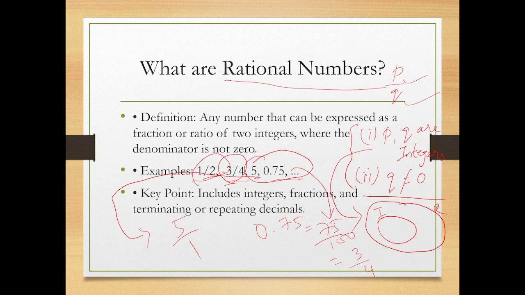So these are the examples of rational number. Look at the key point. Rational number includes integer, fraction, terminating or repeating decimal. What about this terminating or repeating decimal? Have you ever heard of this? Terminating decimal is nothing but the exact value of any fraction, that is this 0.75. The exact value of the fraction 3 by 4 is 0.75.